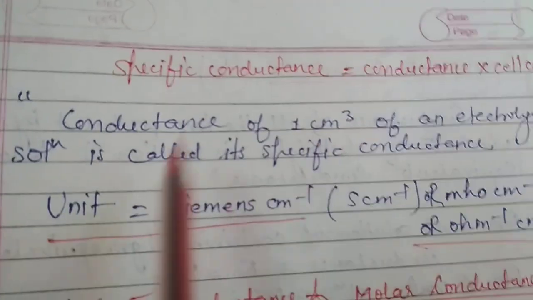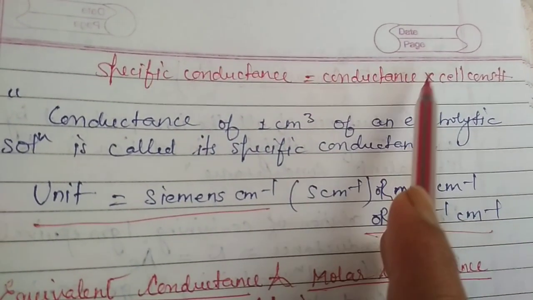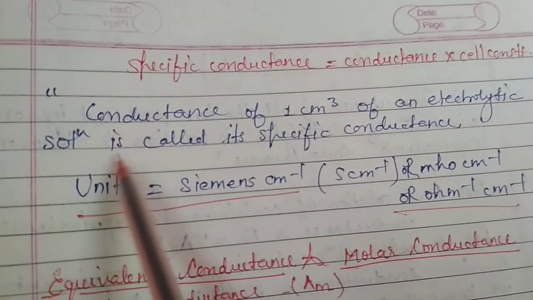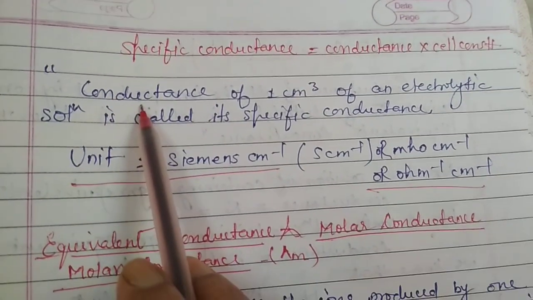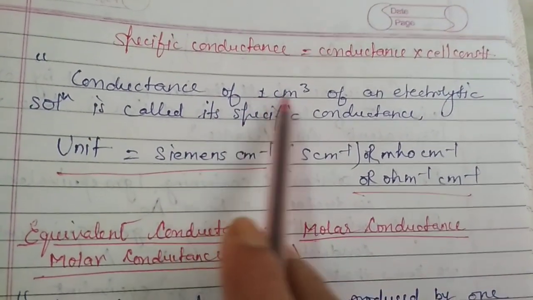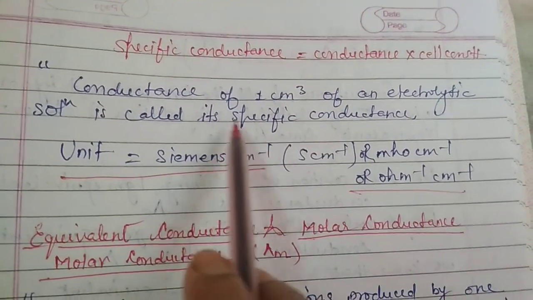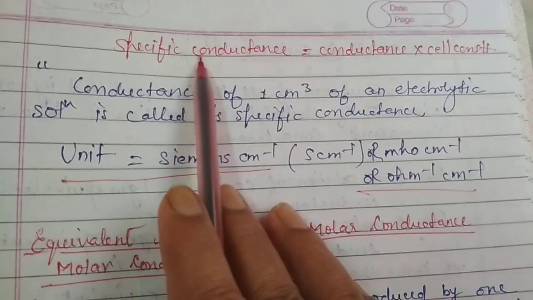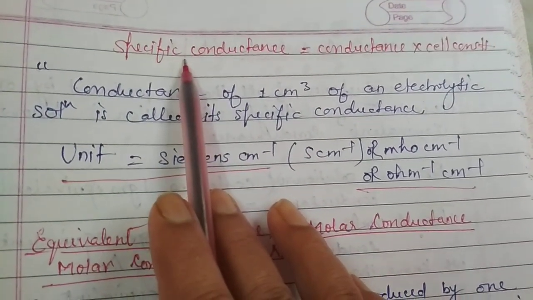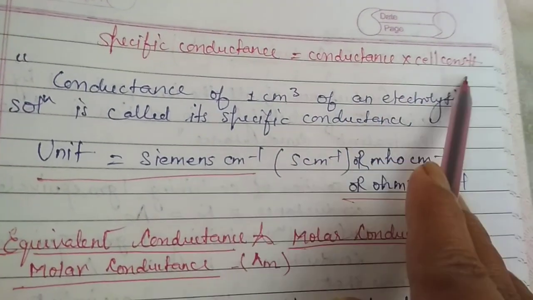So the formula would be helpful in different numericals. Specific conductance or conductivity is equal to conductance into cell constant. Now we can define what the conductivity or specific conductance is. The conductance of 1 centimeter cube or 1 ml of an electrolytic solution is called its specific conductance. So what is specific conductance or conductivity? As we can see, it is equal to conductance into cell constant.